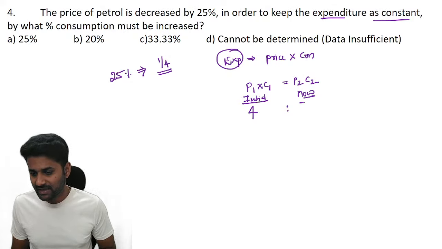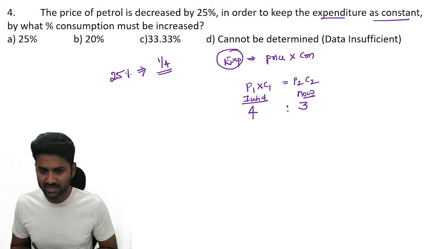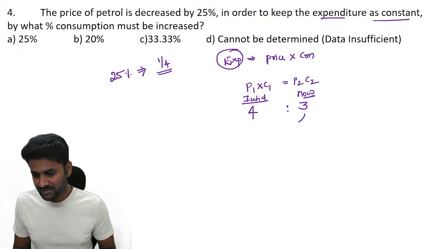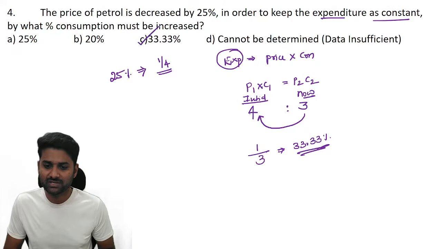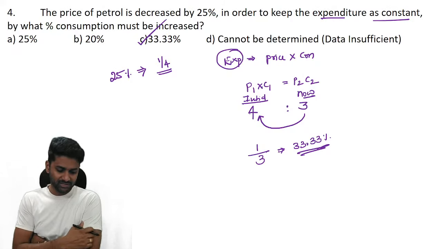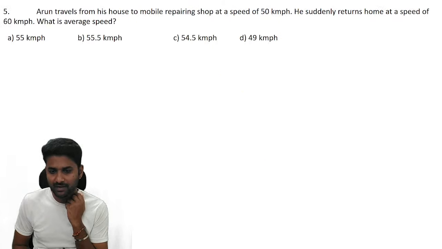So initially it is 4 units, now it becomes 3 units. Now in order to keep expenditure constant, what is the percentage by which consumption must increase? Consumption must increase means 3 becomes 4, it increases by 1 unit from 3 units. So how much percentage should it increase to keep expenditure constant? It means 33.33%. It's very good, Nana Mohana. Next.